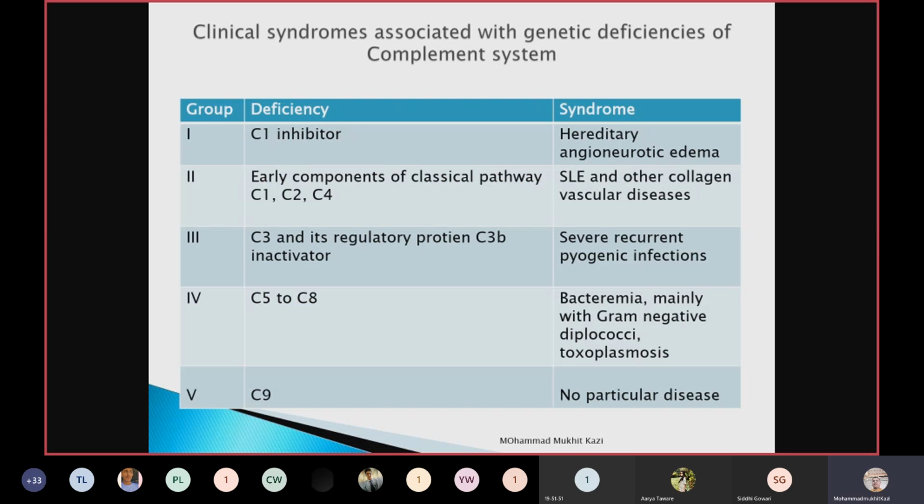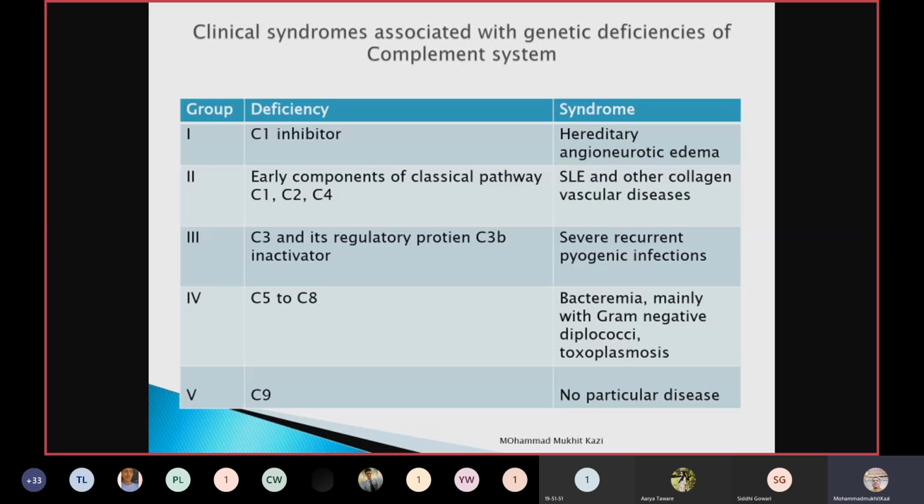Okay, clinical syndromes associated with genetic deficiency of the complement system. As I told you in the previous slide, there are people who do not have C1, C2, C4, or they may not have C3, or they may not have some other components of the complement. So what happens if they do not have these different components? A person lacking C1 inhibitor is very vulnerable to syndromes like hereditary angioneurotic edema.